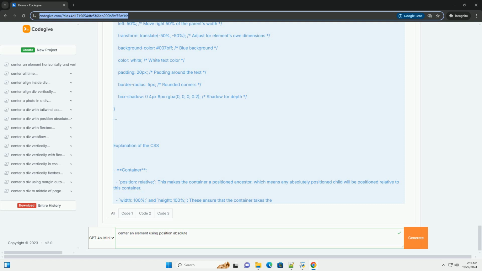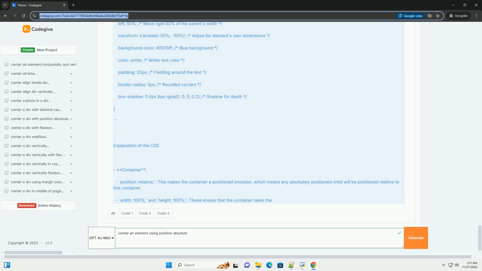Centered element. Position absolute, this removes the element from the normal document flow and positions it relative to the nearest positioned ancestor, the container. Top 50% and left 50%, this positions the top left corner of the element at the center point of the container. Transform translate -50% -50%, this moves the element back by half of its own width and height, effectively centering it. Additional styles, background color, padding, border radius, and shadow, enhance the visual appearance.